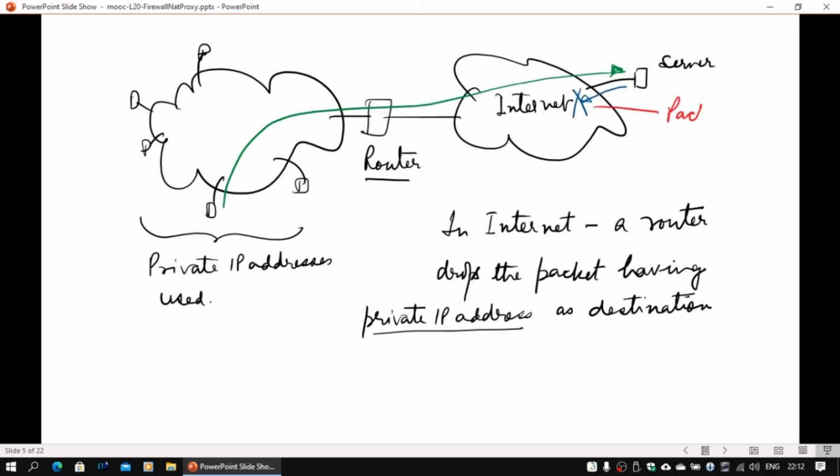So this node tries to set up a connection, and this address goes as it is. While returning, this guy has put in his private IP address, so that will become the destination. While in the forward direction it was a source, in the reverse it will become the destination. The internet router will drop the packet, and no response will be received. That's what happens if this router is simply doing routing, not doing anything else.